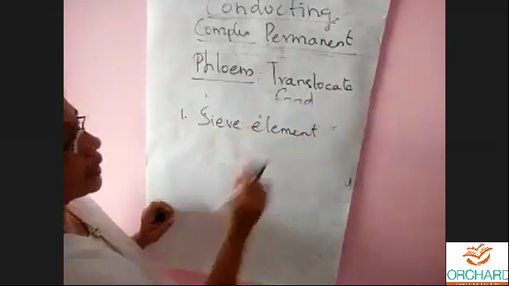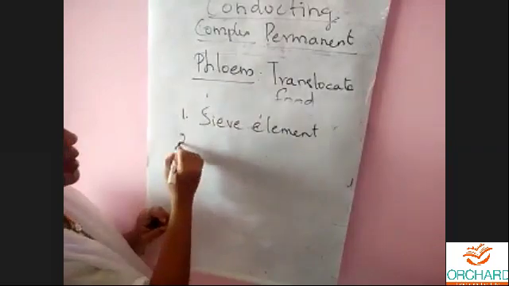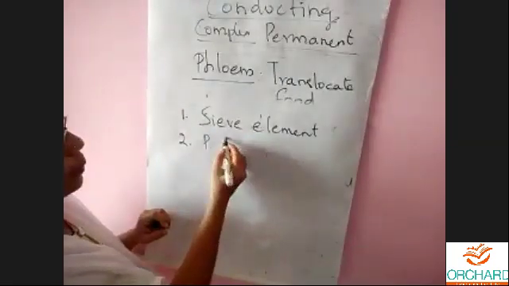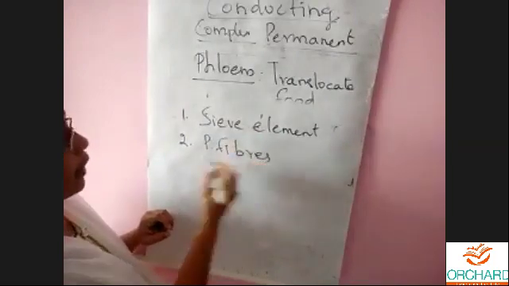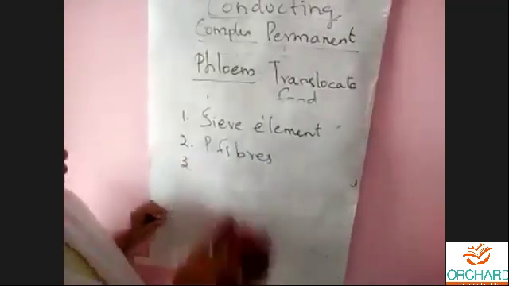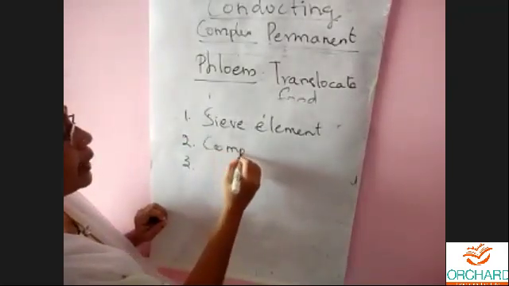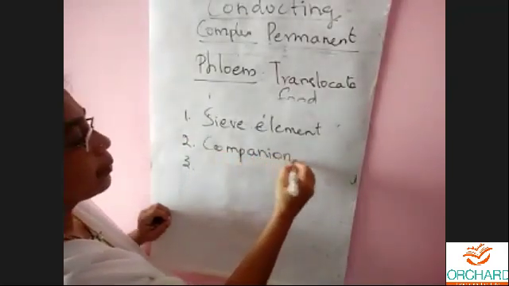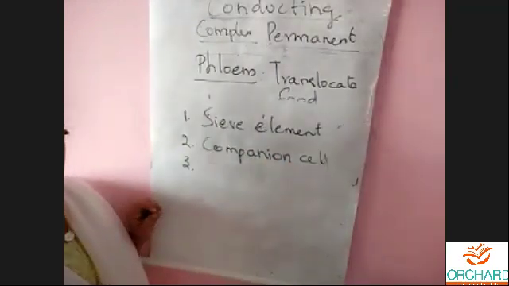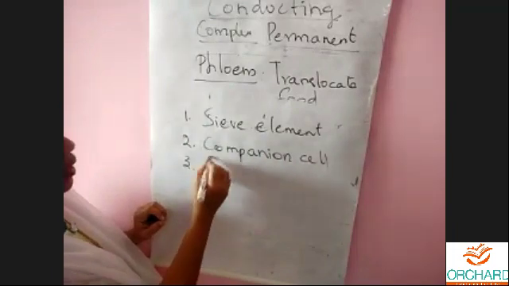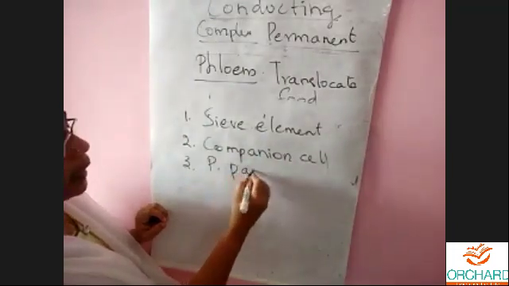The second element is companion cell, which is more important. The third one is phloem parenchyma.